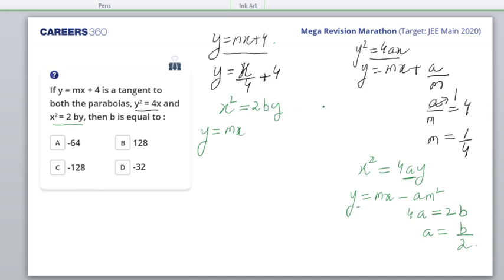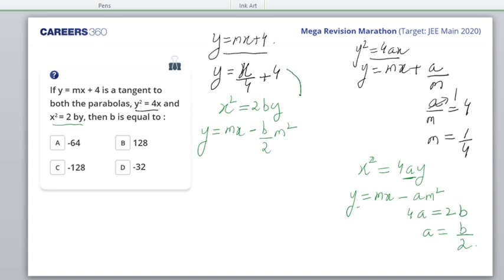Harshita, what happened, beta? What are you saying? Just a moment. I'm doing it. What happened, Harshita? Okay. So y is equal to mx minus a, which is b by 2, so b by 2 m square. This is what the equation is.